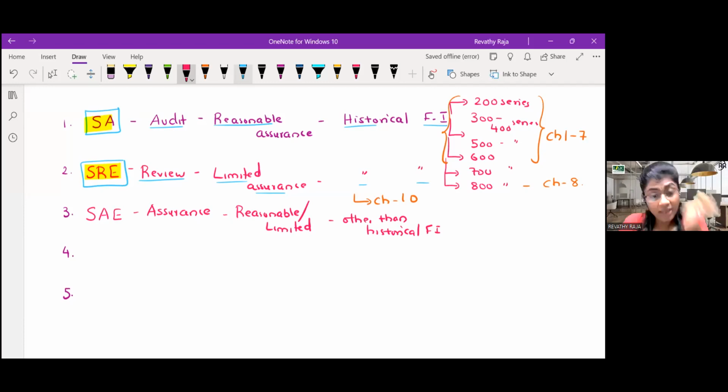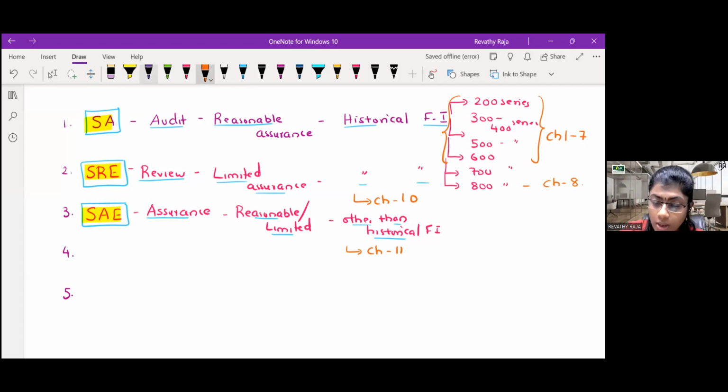So on other than historical financial, when you are giving reasonable or limited assurance, while performing assurance engagement, we use a set of standards called SAE, Standards on Assurance Engagement. We have 3 sets of SAE, 3 standards are there. This is nothing but chapter number 11. And I hope you guys are following. If so, can we go to the next set?